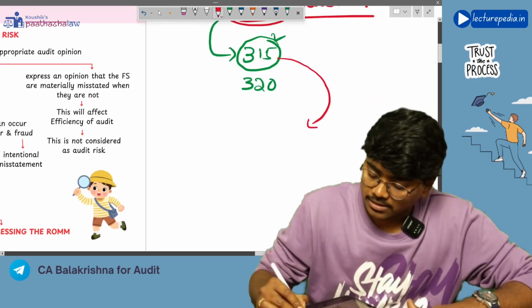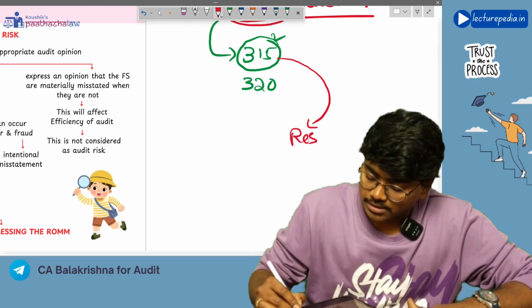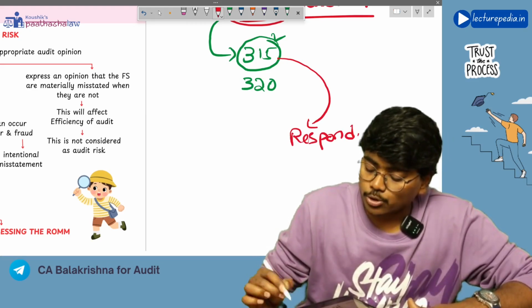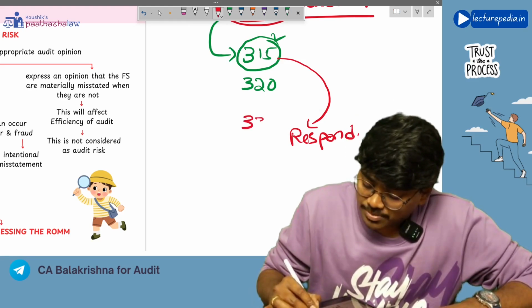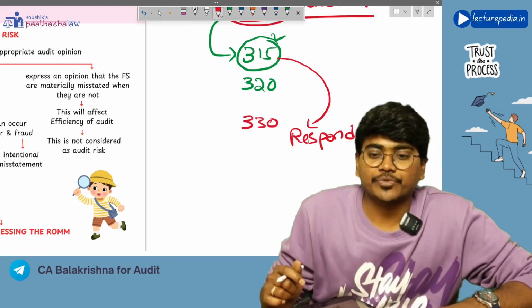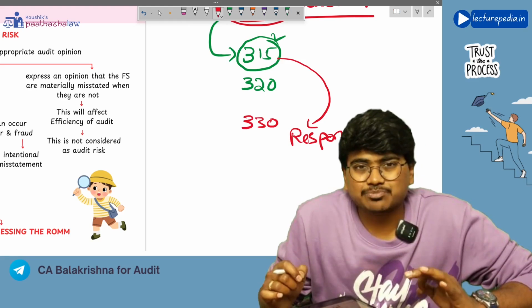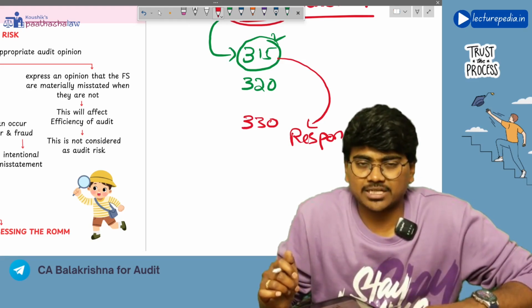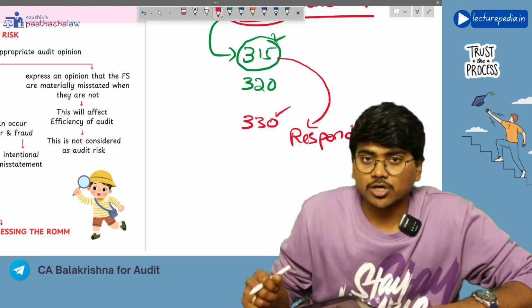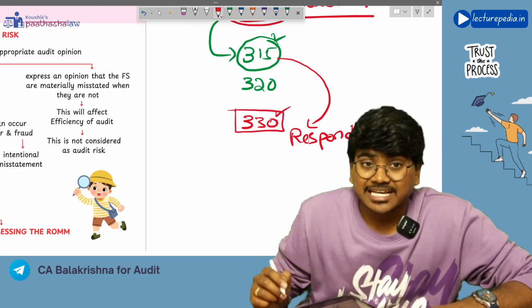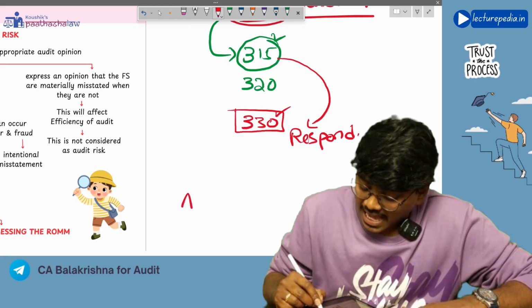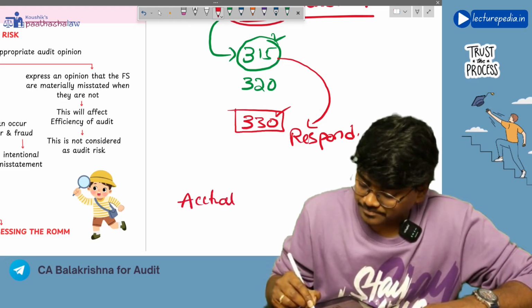How will you respond? By designing audit procedures. So as per SA-330, you will give your responses to the assessed risk of material misstatement by performing audit procedures.